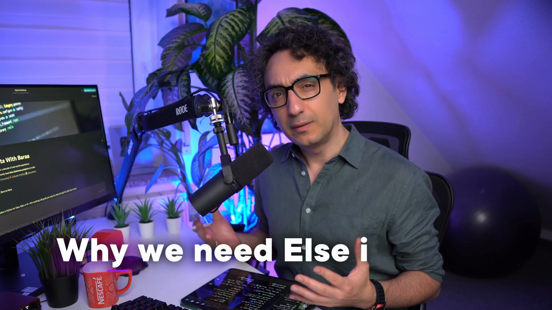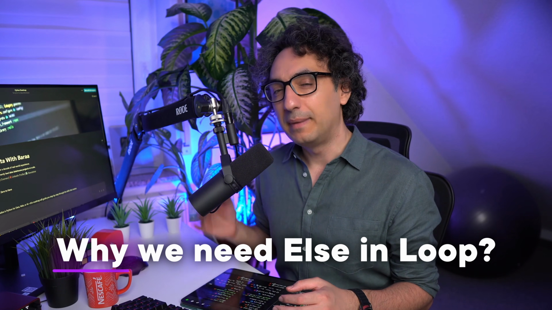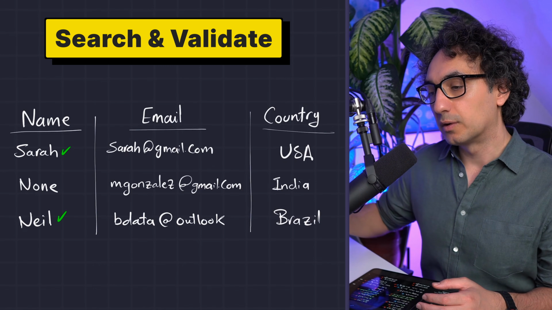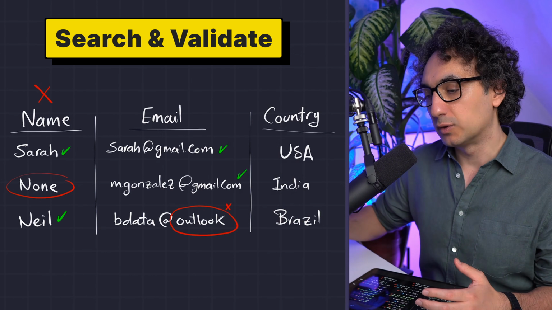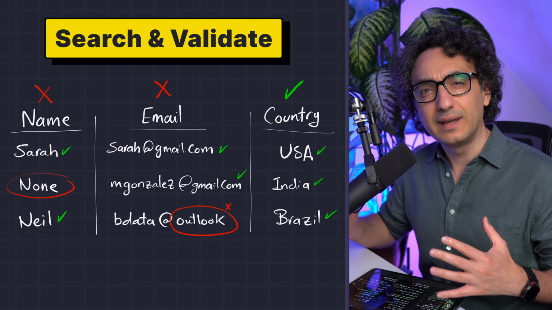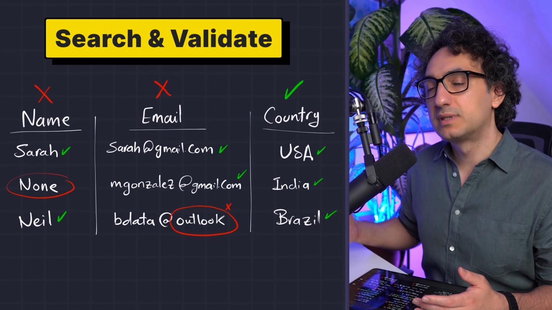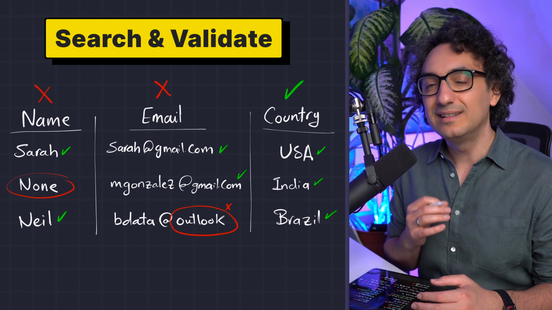And now we come to the question: why do we need this stuff and when are we going to use it in real projects? Well, the main use case is that we use it in order to search and validate our data. As we are getting new data, we have to search for bad data and report at the end whether everything is clean or whether we found some bad data and bad quality. So let me show you now some real use cases.